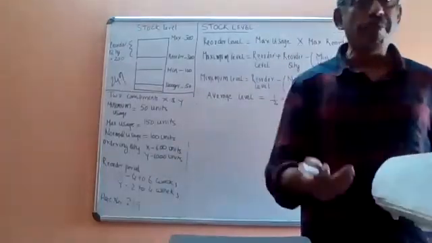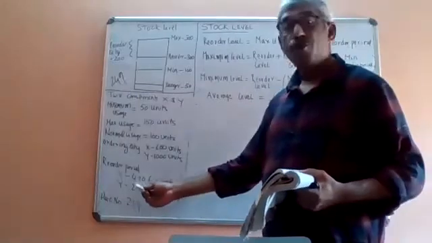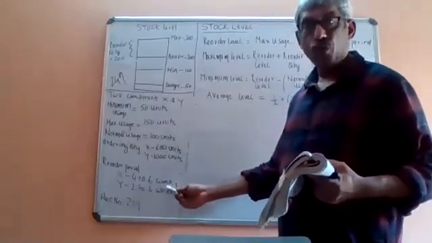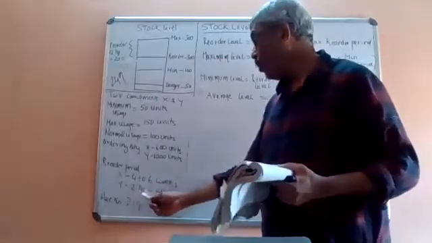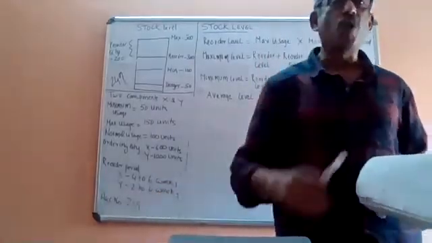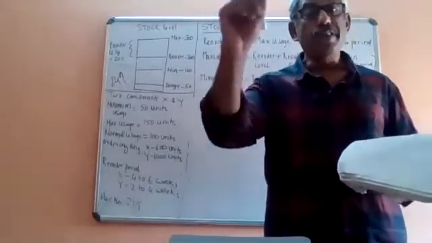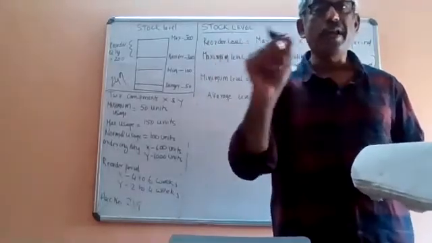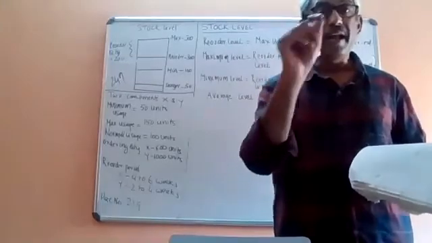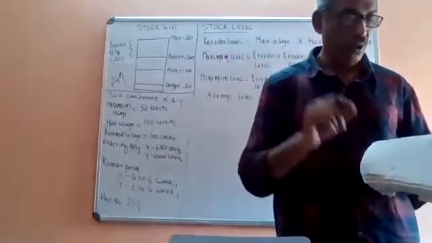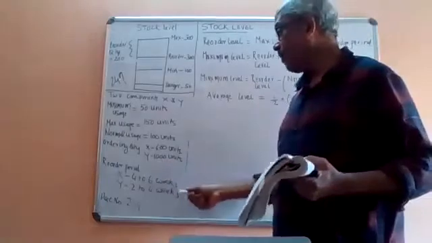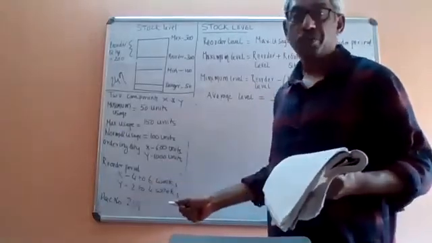And what is the reorder period? The reorder period for X is 4 to 6 weeks, and for Y it is 2 to 4 weeks. Okay, there is a small mistake in your textbook. They have not written the 4, so you can correct that. It is 2 to 4 weeks. So for X it is 4 to 6 weeks and for Y it is 2 to 4 weeks.